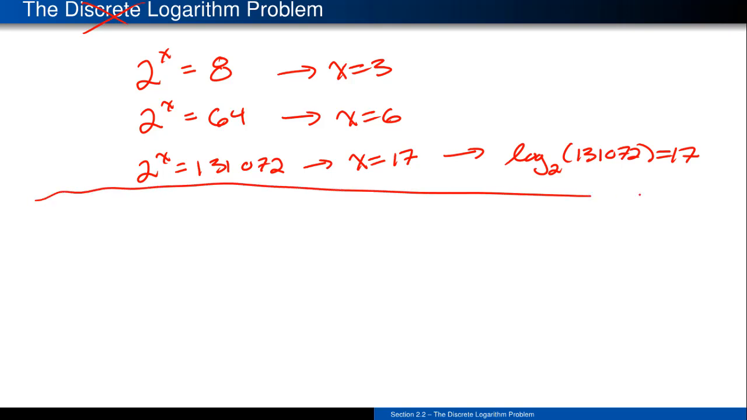Interesting things happen in the continuous case once you no longer have powers of 2. If you were to look at the equation 2 to the x equals 3, now you run into some problems.